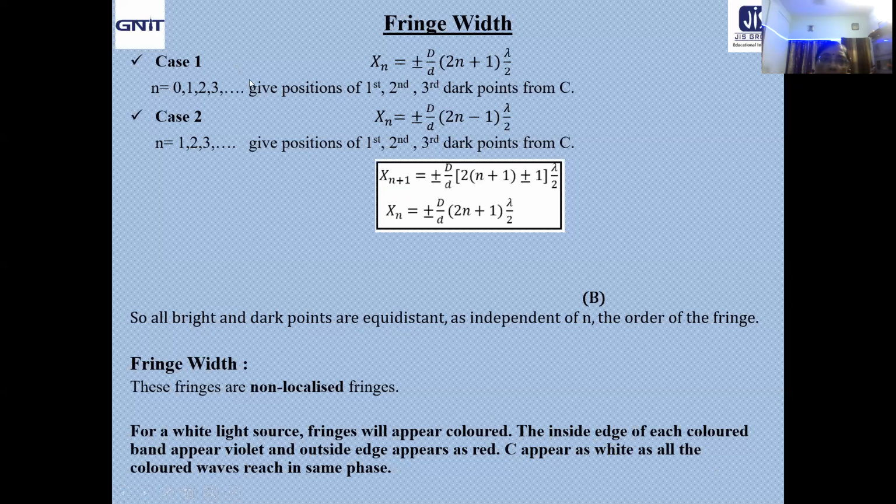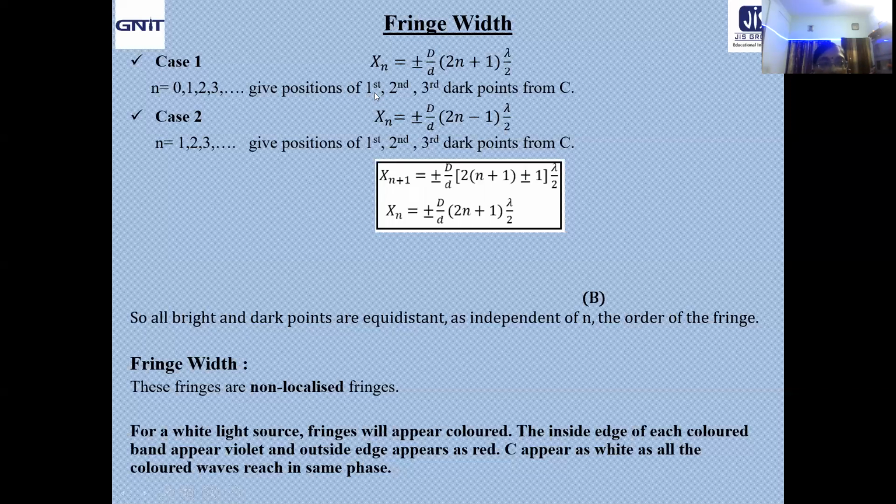Now, here we may encounter two cases. Case 1: x_n equal to plus minus D by d (2n plus 1) lambda by 2. Now put n equal to 0. What does it represent? You will get some finite positive value. Now n equal to 0 represents here the position of the first dark point, because mind it, there is no central dark point.